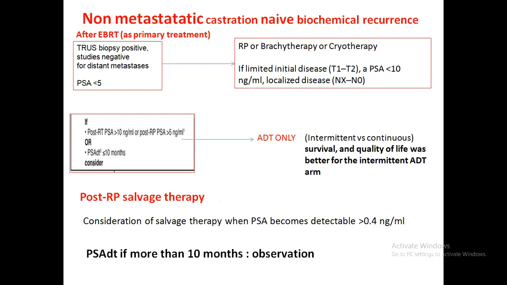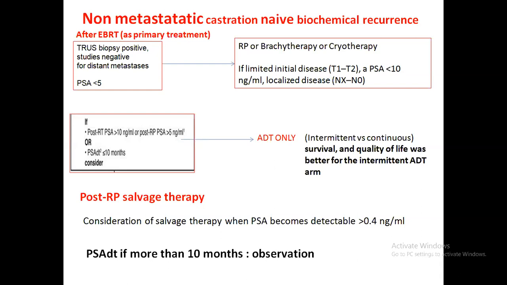Now, if you find that it is non-metastatic castrate naive prostate cancer, that is not resistant, and if EBRT is already used and PSA is less than 5, you must go for radical treatment with radical prostatectomy or brachytherapy. If the doubling time is less than 6 months, that is a more aggressive tumor, then ADT only, that is androgen deprivation therapy only, is the mode of treatment. In ADT, you must choose the intermittent mode. Intermittent means that suppose the PSA is 10 now, you have started the ADT.